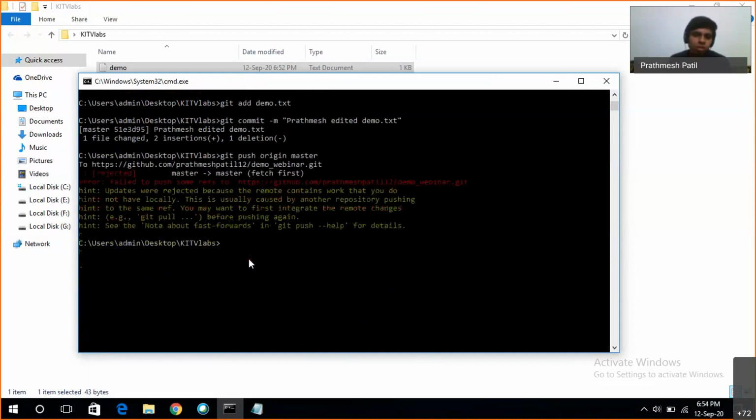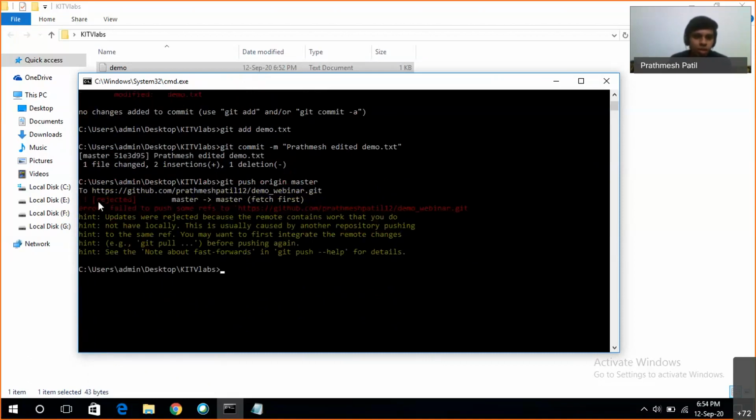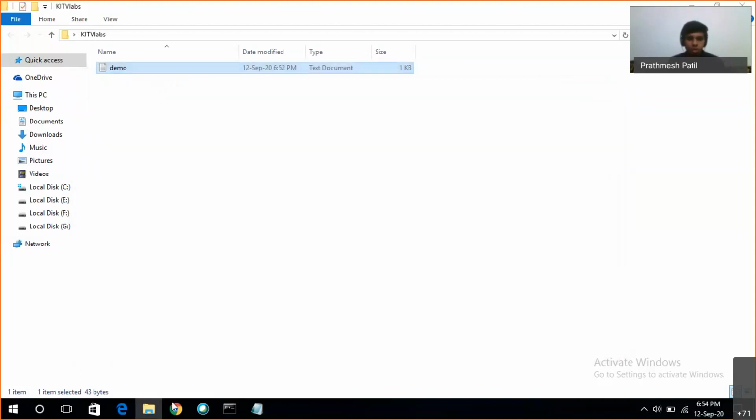So yes, this is what I want to tell also. Many a time you face this issue when we write git push origin master: you get such an error, failed to push some refs to, and this is the link of our repository. They have also given a hint to resolve this issue. We have to first write the git pull command, and we'll also provide the link to our repository.